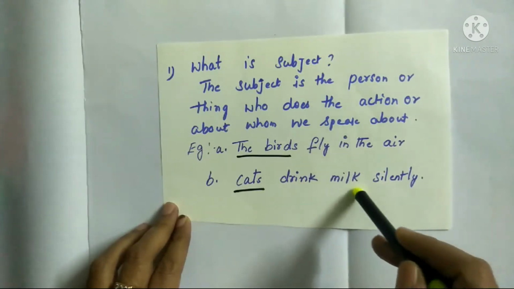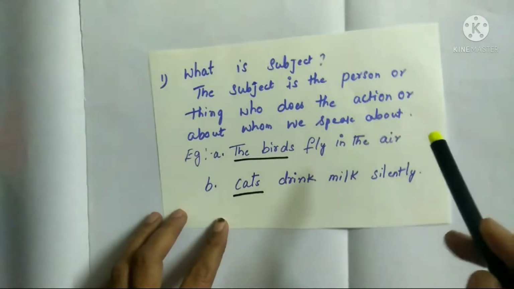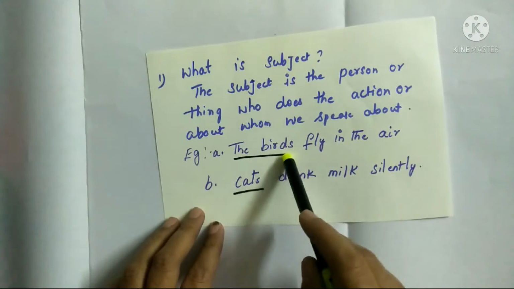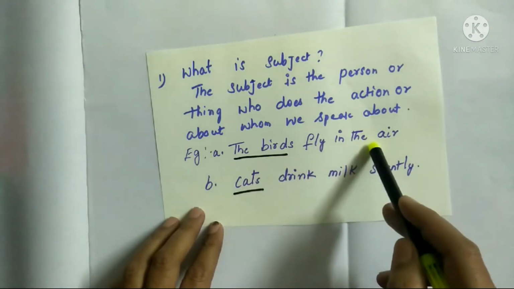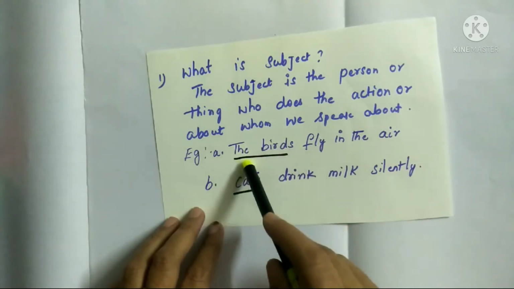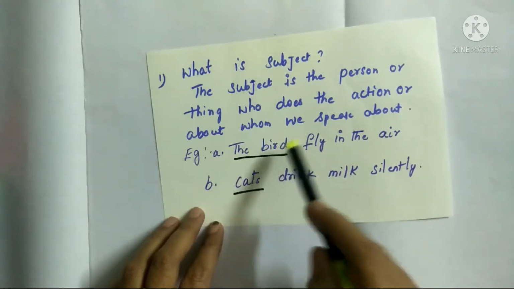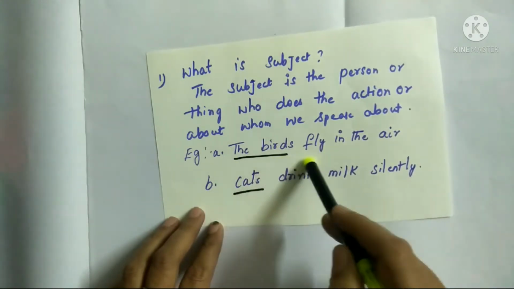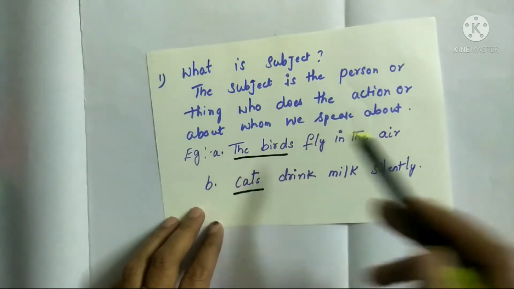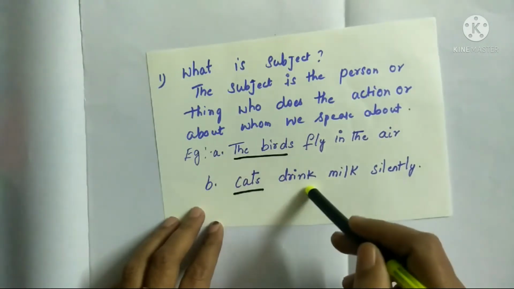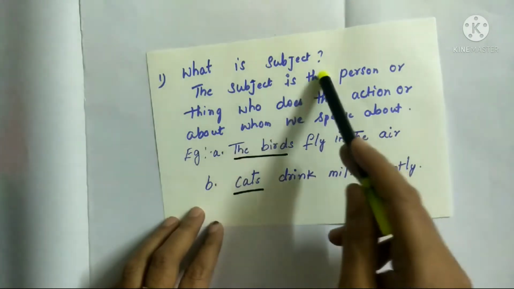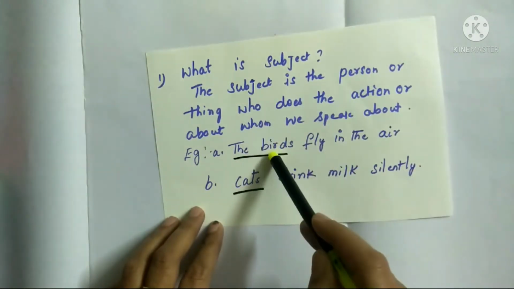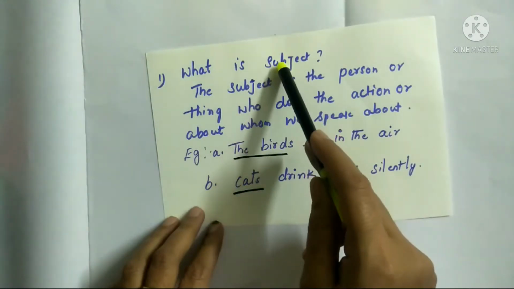Cats drink milk silently. Here, what is the subject doing? What are the birds doing? Who does the action? Who flies in the air here? The birds. Who drinks milk silently here? Cats. So the birds are the ones who do the action. It is called the subject.